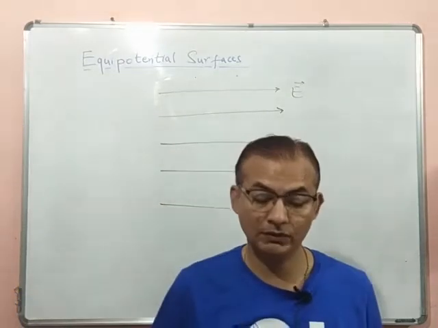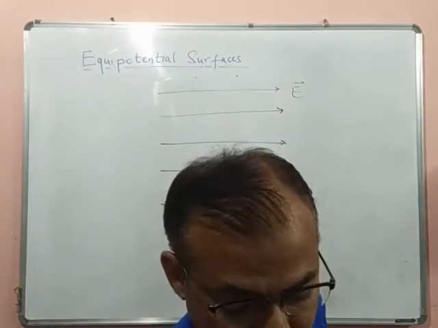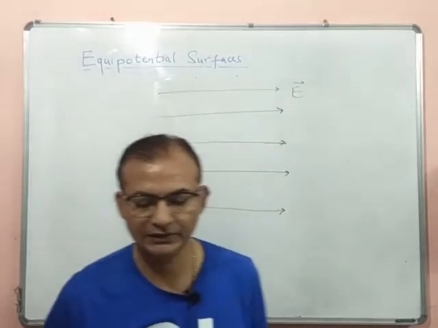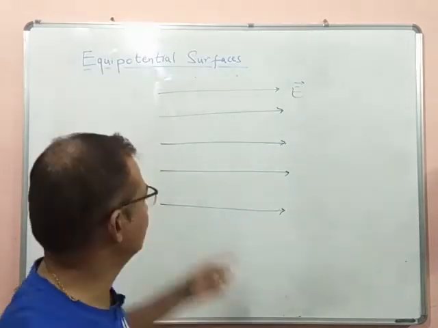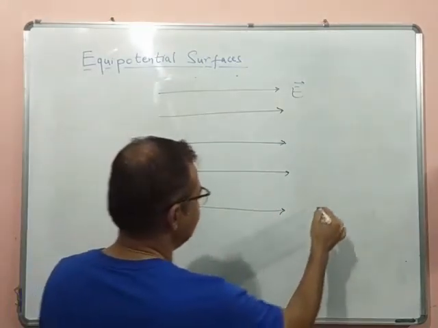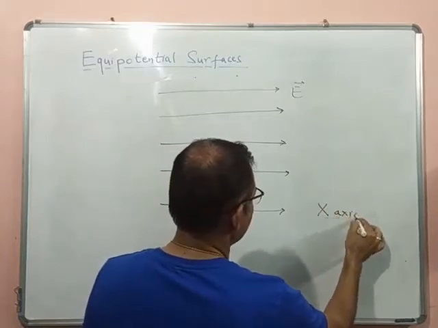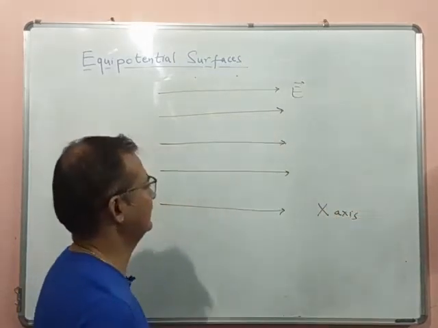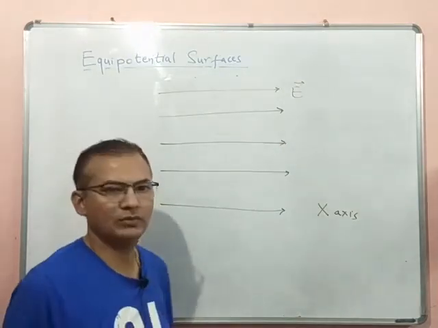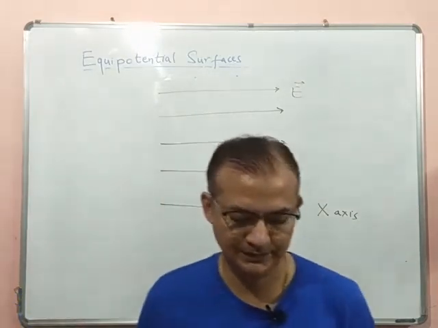So what will be the equipotential surface here? Suppose this is along the x-axis, the uniform electric field is along the x-axis. So what will be the equipotential surface?